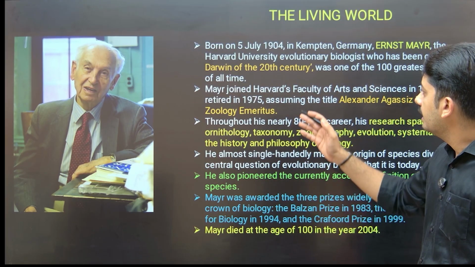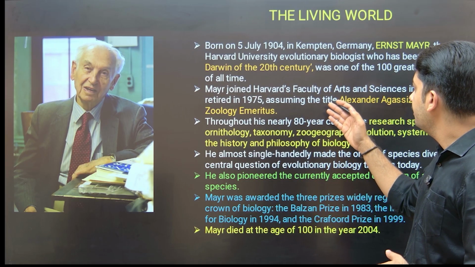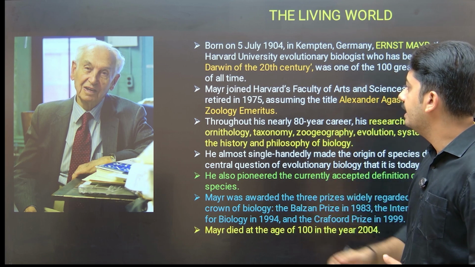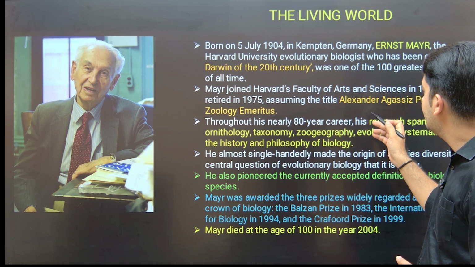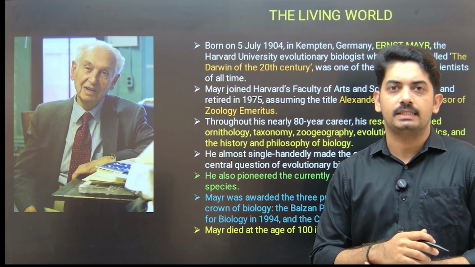He joined Harvard University Faculty of Arts and Science in 1953 and retired in 1975, assuming the title Alexander Agassiz Professor of Zoology Emeritus.